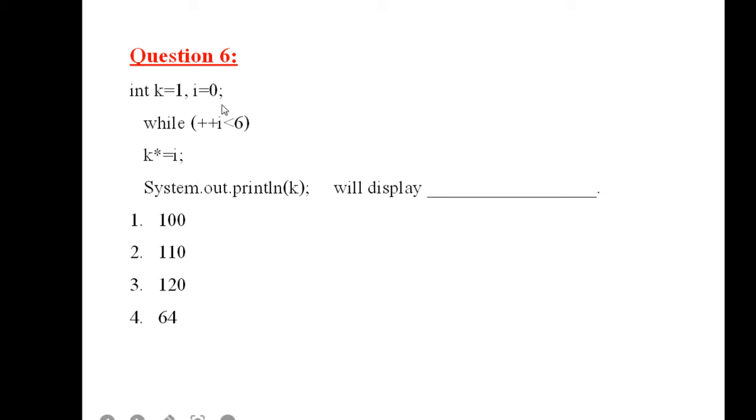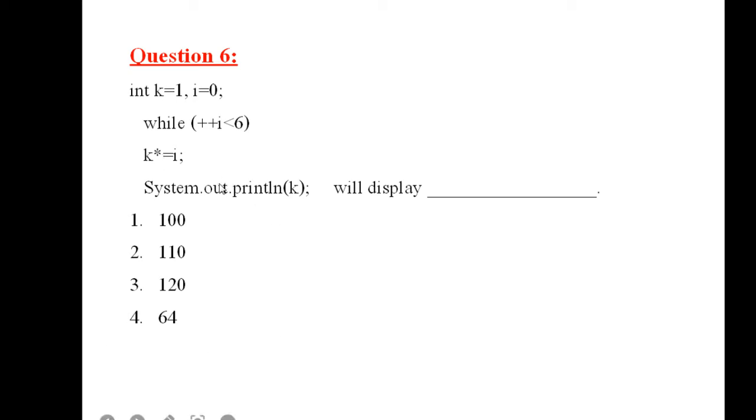Again to the condition. I was last time 3, 3 plus 1 would be 4. Is 4 less than 6? Yes. So it comes into the loop body. K is equal to K into I. K's last value was 6. 6 into 4 would be 24.